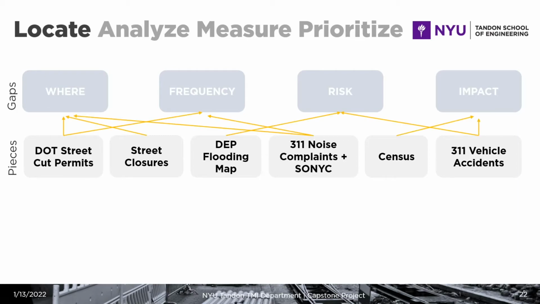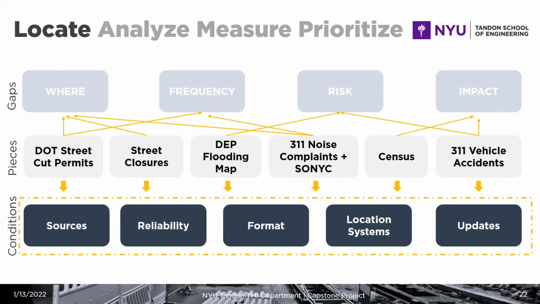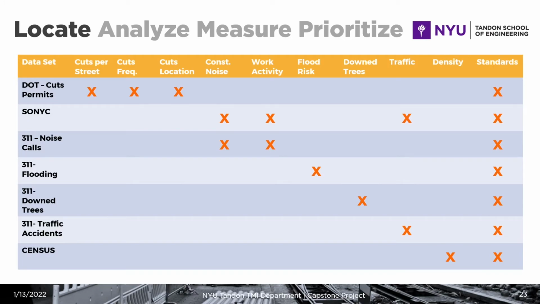This information was mapped to see how they met all of our identified gaps, and then we review them against the different conditions that we have set for our data standards, which are the sources, reliability, format, location systems, and how up-to-date the information is. This is how the information was also reviewed and how we made sure that it was addressing the gaps that we had and that it met our standards.